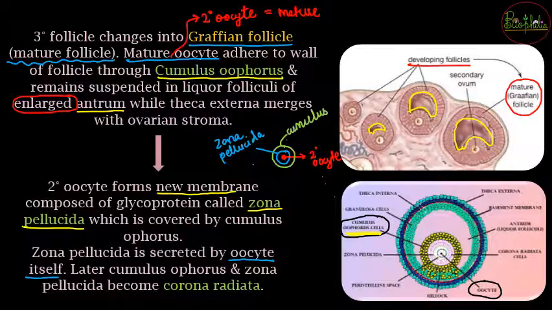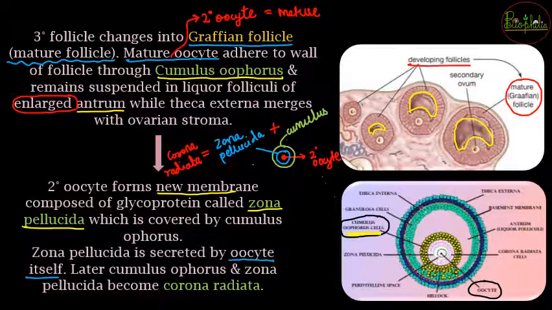The zona pellucida and the cumulus oophorus will merge with each other, and once they get merged, when they come together you are going to call it the corona radiata. Okay, this is a very important point.